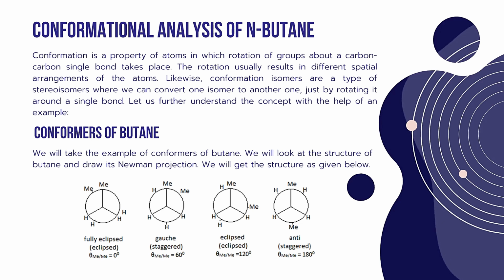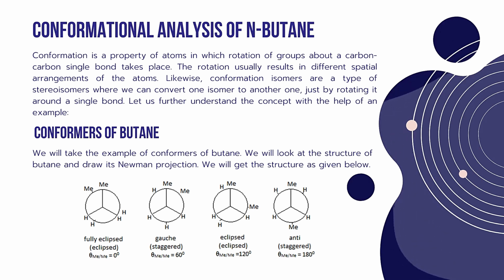So we will take the example of conformers of butane. We look at the structure of butane and draw the Newman projections. We will get the structure as given below, which means here we will get 4 different types of structures. In butane, the middle 2 carbon atoms are taken into Newman projections. Draw the following 4 types of Newman projections for butane.